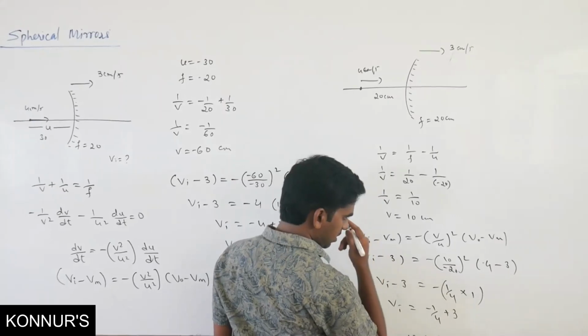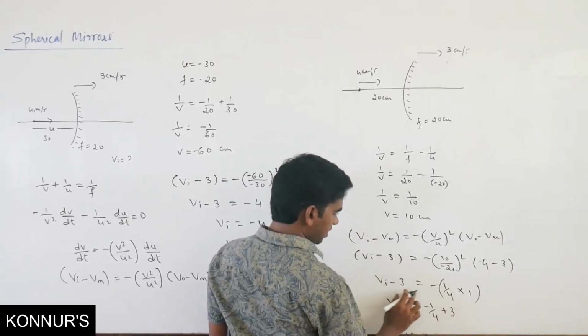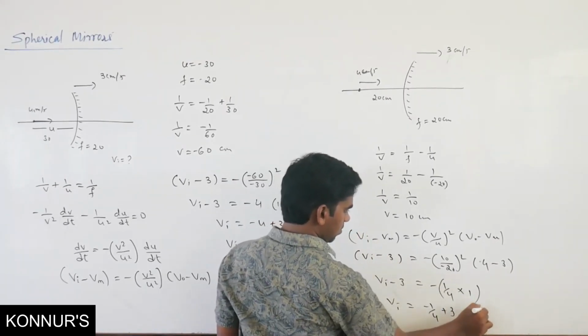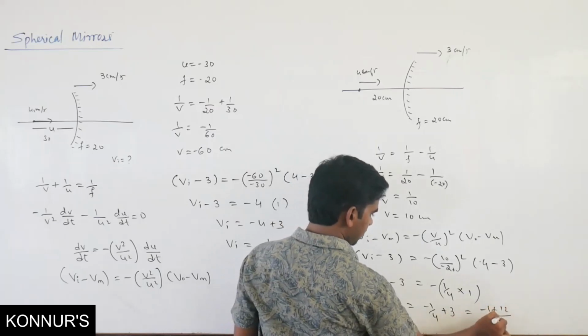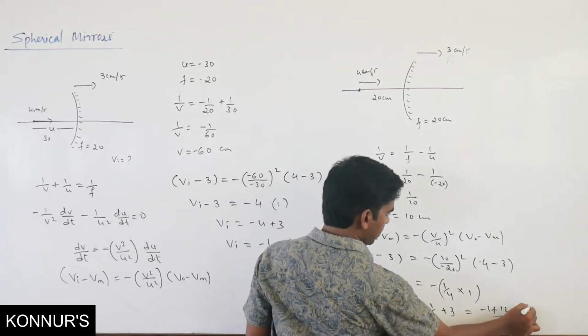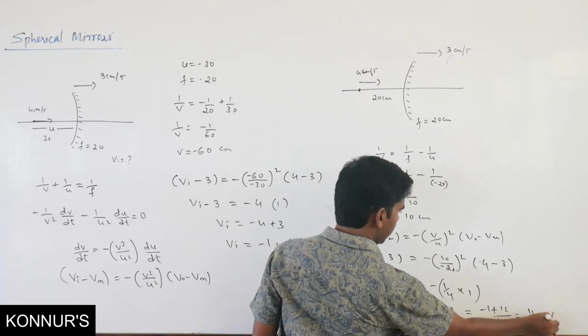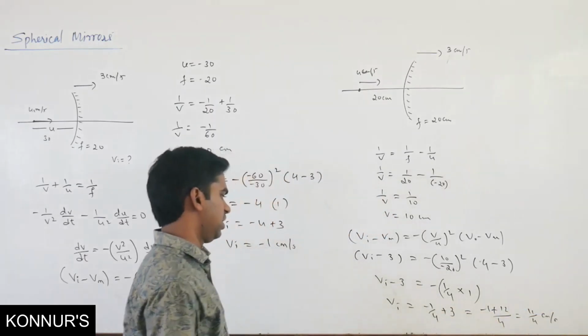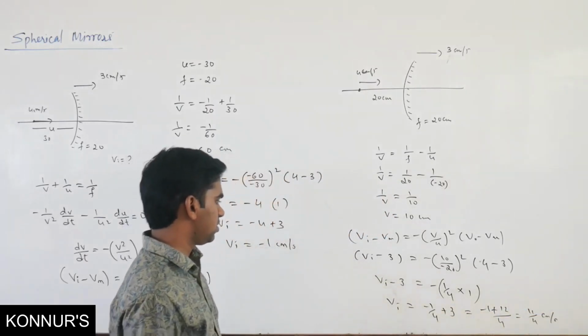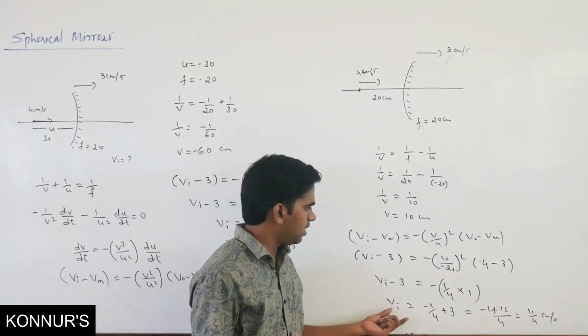So what we will get? Minus 1 plus 12 divided by 4, that is 11 by 4 centimeter per second. So this is the velocity of image.